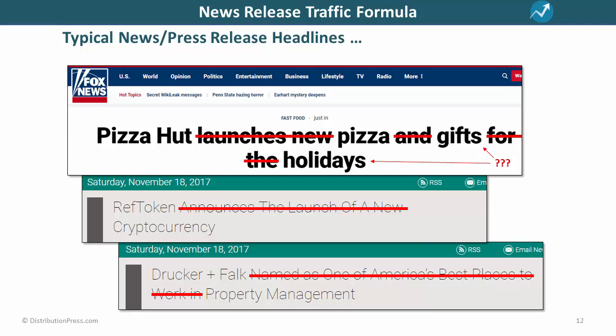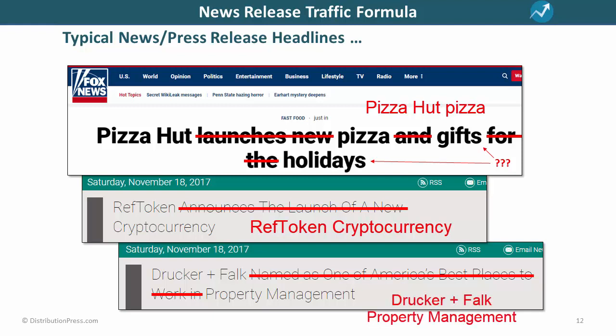The third headline is pretty much the same thing. Cross out all the generic keywords, and all you have left is the name of the business, Drucker and Falk, and property management. So, in terms of SEO, the only useful keyword phrases that would rank in Google for these three press releases would be Pizza Hut pizza, Ref Token cryptocurrency, and Drucker and Falk property management.